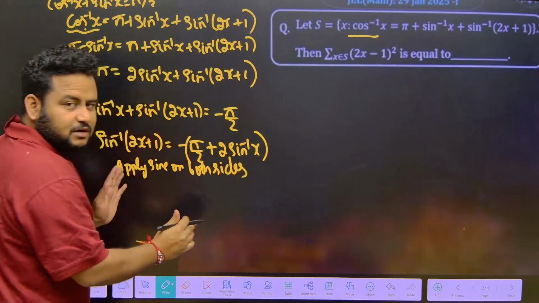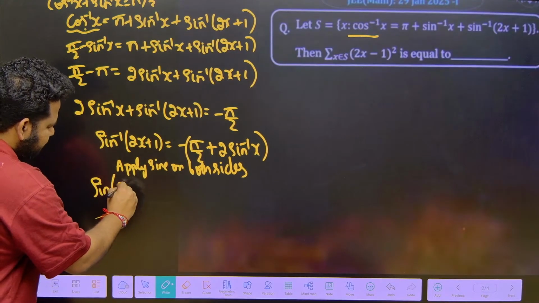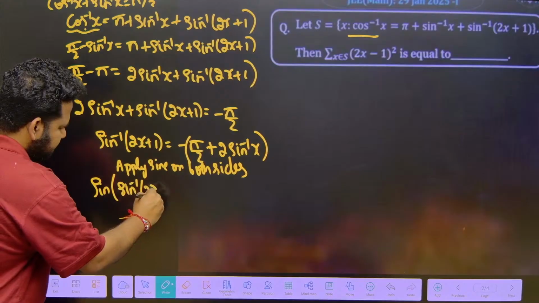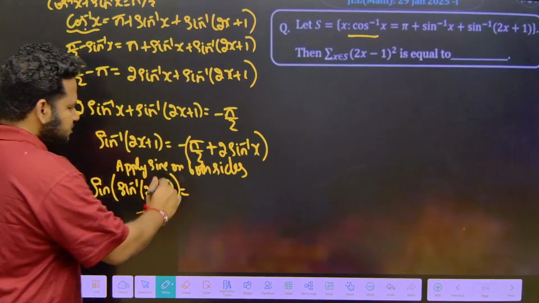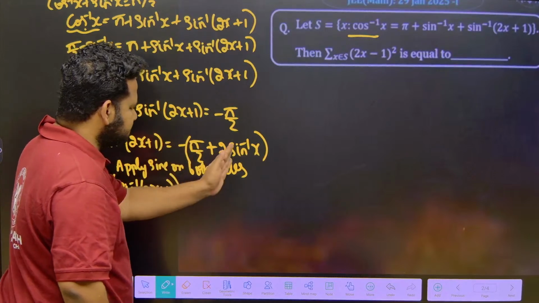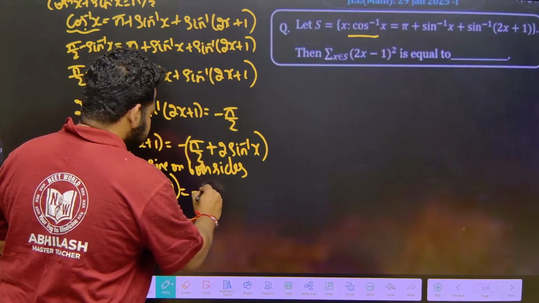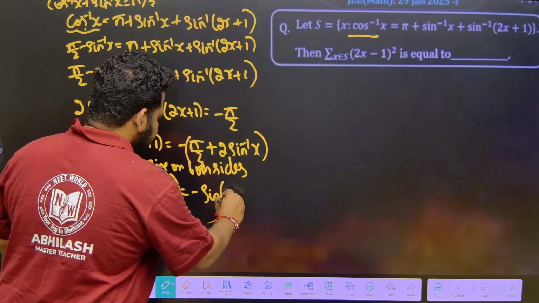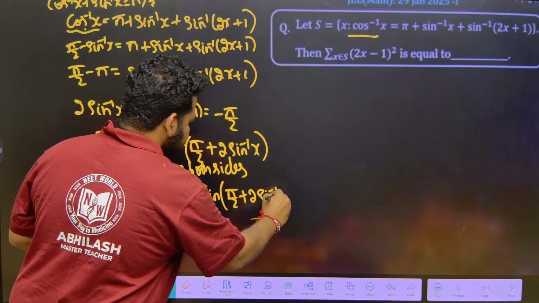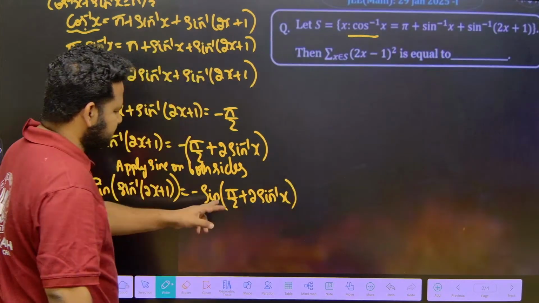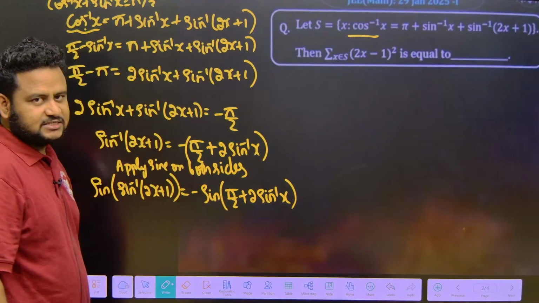So, what will this become, friends? This will become sin of sin inverse of 2x plus 1 is equal to sin of minus theta. Sin of minus theta is minus sin theta. So this will become minus of sin of pi by 2 plus 2 sin inverse of x. Sin 90 plus theta is in the second quadrant, correct?